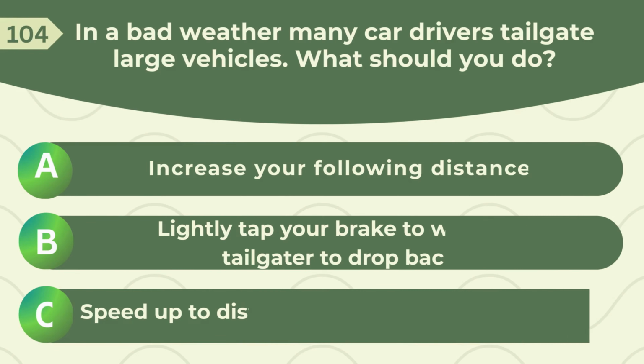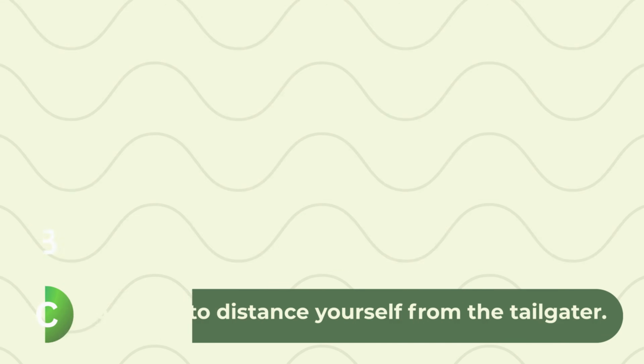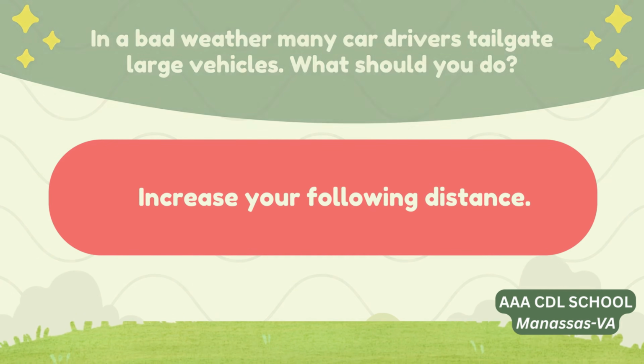In a bad weather many car drivers tailgate large vehicles. What should you do? A. Increase your following distance. B. Lightly tap your brake to warn the tailgater to drop back. C. Speed up to distance yourself from the tailgater. Correct answer, increase your following distance.